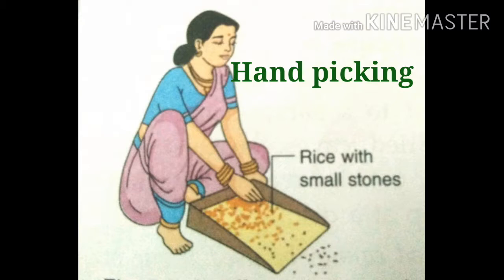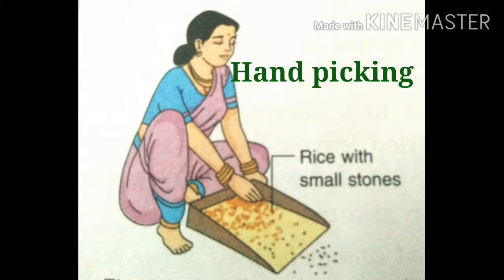Such unwanted substances are mostly present in small quantities, so it is easy to pick them out by hand. If they are in larger quantities, it is not possible to pick them out by hand.